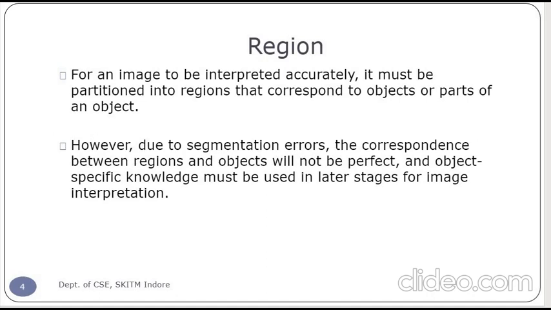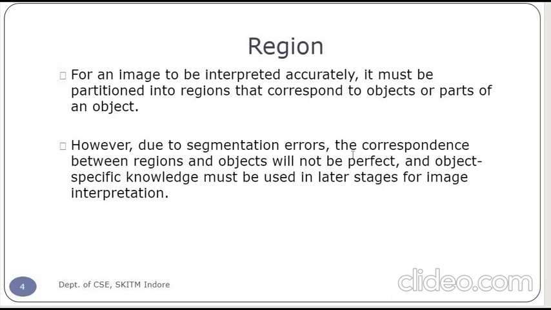Since there is error in the image, and as we are doing the segmentation, dividing the image into small parts, some segmentation error is also present. So we will not get a sharp, crystal clear difference between the region and the object at some points.